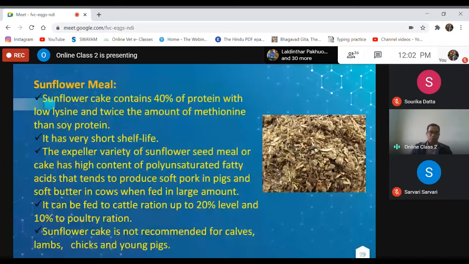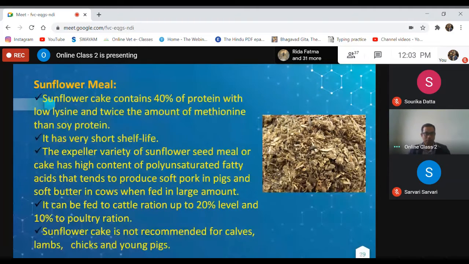Sunflower meal. After extraction of oil, sunflower can also be utilized for feeding to the animals. It contains 40% protein, but it is low in lysine, and it has a very short shelf life. So therefore, we cannot store sunflower for a longer duration. The excellent variety of sunflower seed meal or cake has high content of polyunsaturated fatty acid that tends to produce soft pork in pigs and soft butter in cows when fed in large amounts.